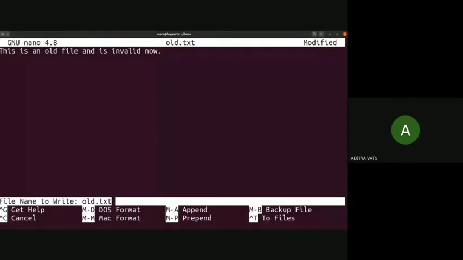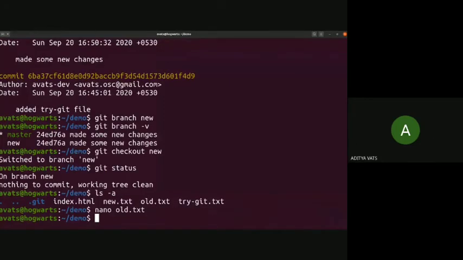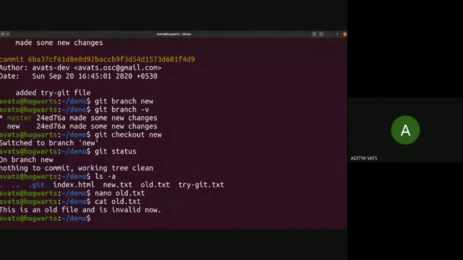Okay. So we have changed the old.txt file. Let's see what's inside old.txt. You can see that old.txt contains this, and we are on the branch new. Okay, let's go to branch master and see what old.txt contains.